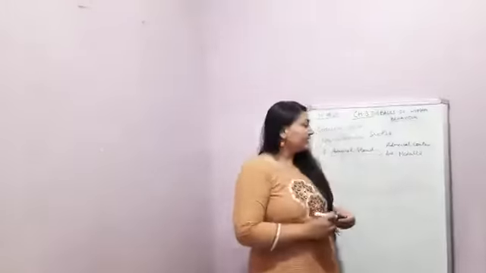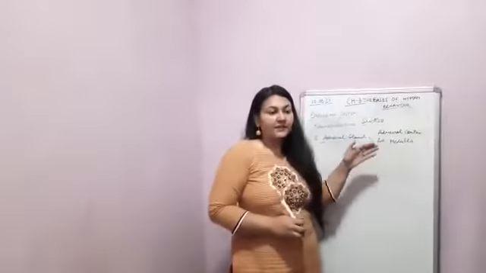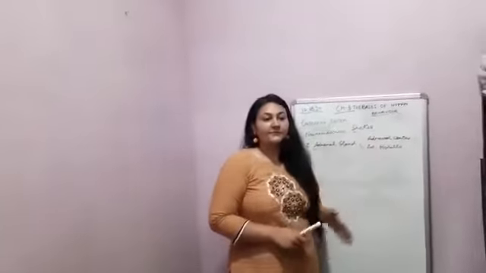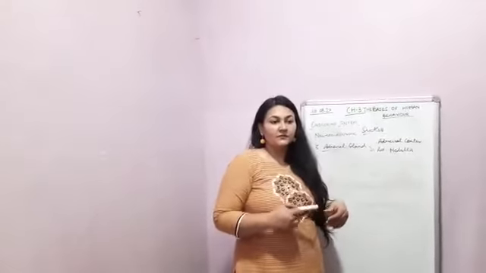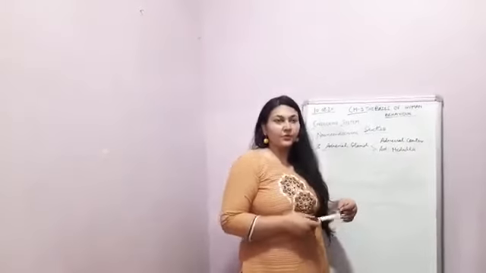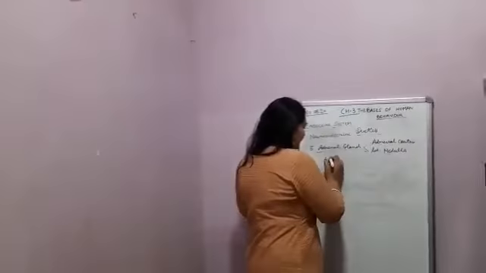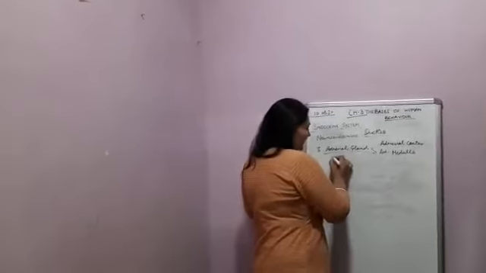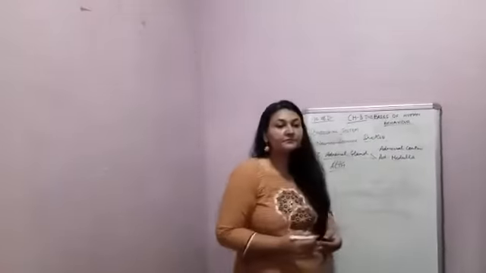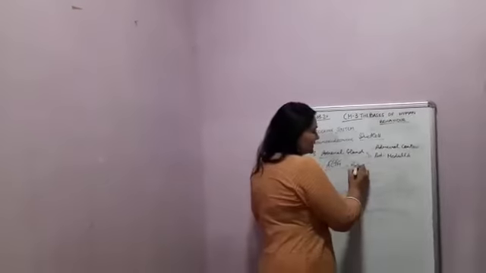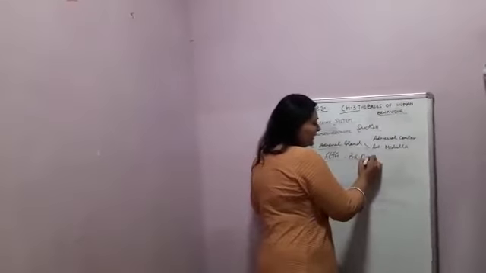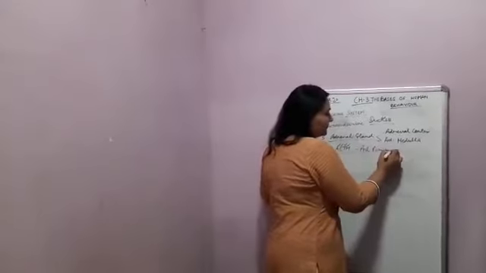Each one of them secretes different hormones. The secretion of the adrenal cortex is regulated and controlled by adrenocorticotropic hormone, that is ACTH. Adrenocorticotropic hormone is also secreted by the anterior pituitary gland, that we have studied earlier.